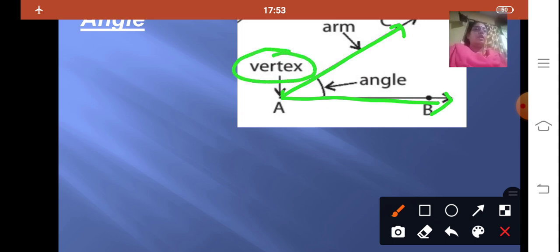And here the common point is A. Now these two rays, ray AC and ray AB, are called the arms of the angle. When two rays meet at one common point A, an angle is formed. An angle is always shown by this curved line.